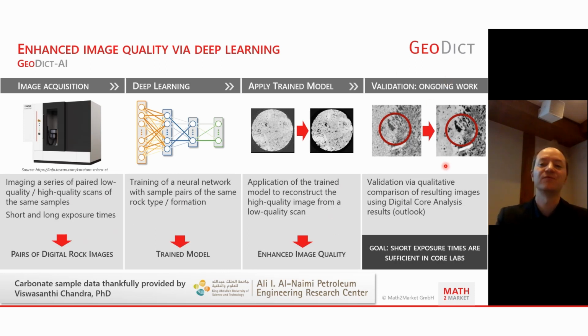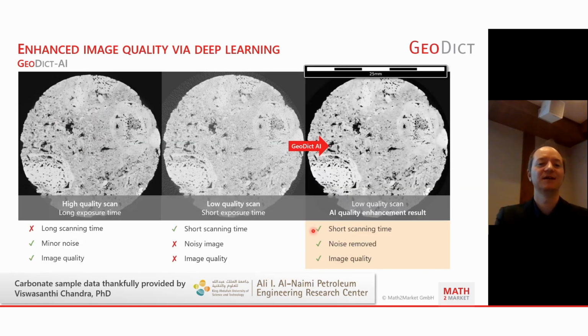Let's have some visual comparison right now, with the goal of having short exposure times be sufficient in core labs, to choose the time required for throughput. Here we have a high quality scan on the left-hand side, with a long scanning time, but minor noise and high image quality. In contrast, the short scanning time gives a noisy image and not as good image quality as a long exposure time scan.